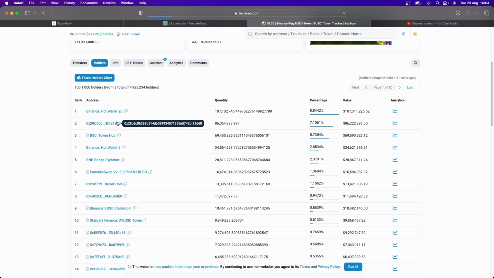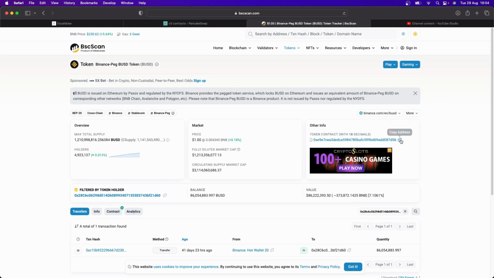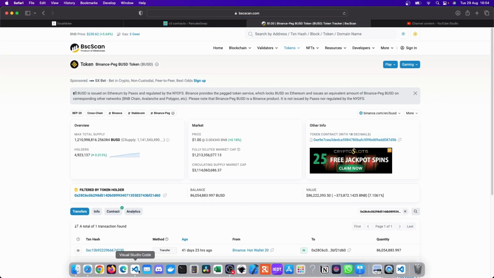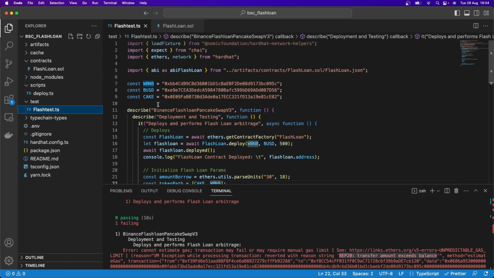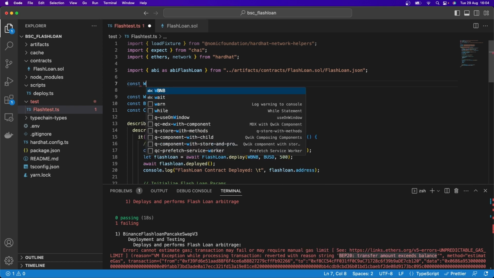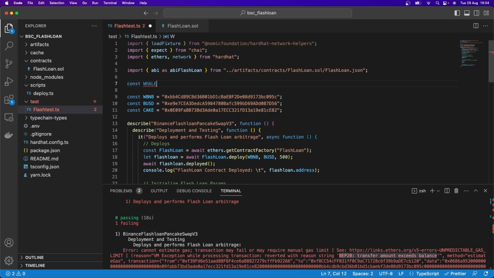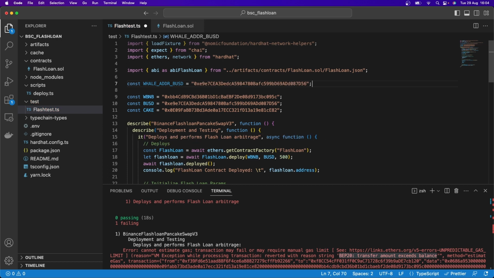And so I'm going to click on this over here and just copy this address. So let me go here and copy that and head over to my code. So here under the test, flash test, I'm going to scroll right to the top and create another constant here and I'm going to call this whale address BUSD, and that is going to be equal to this as follows.